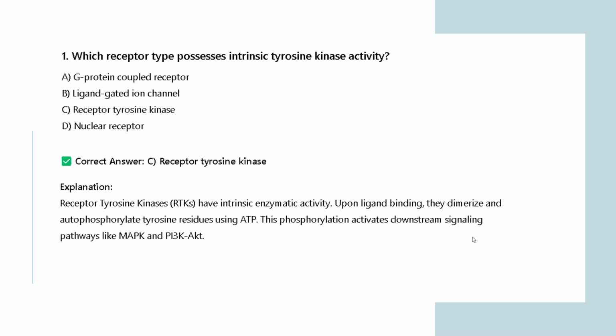Okay. So the correct answer is C, as this question suggests intrinsic tyrosine kinase activity, which we have already learned in the enzymatic receptors. They phosphorylate a particular protein. These receptor tyrosine kinases have intrinsic enzymatic activity. Upon ligand binding, they dimerize and autophosphorylate tyrosine residues using ATP. This phosphorylation activates downstream signaling pathways like MAPK and PI3K-AKT.